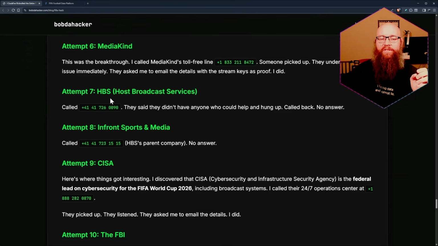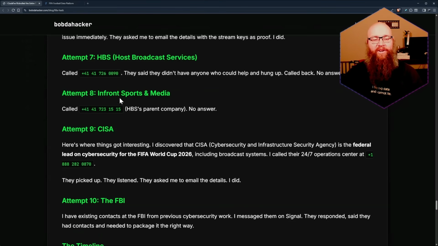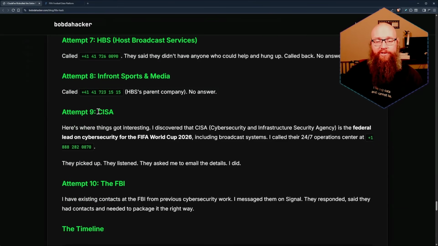Attempt number 7 was actually contacting the host broadcasting service. They said they didn't have anyone who could help and just hung up on him. Then tries calling Infront Sports and Media. Finally, at attempt number 9, actually calls CISA.